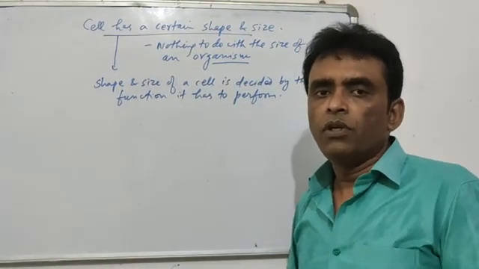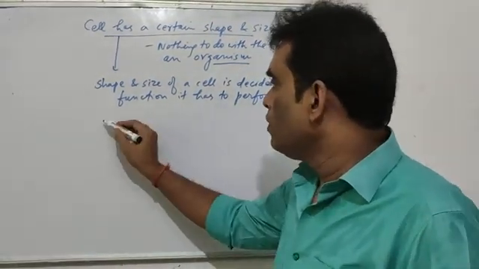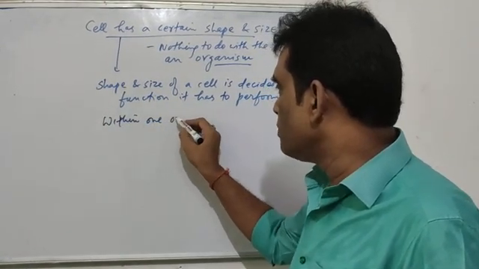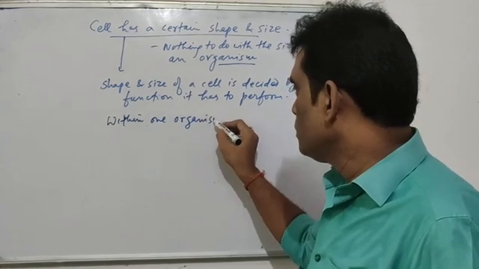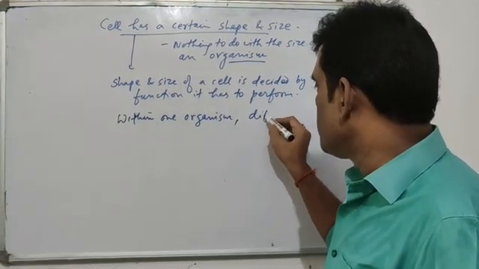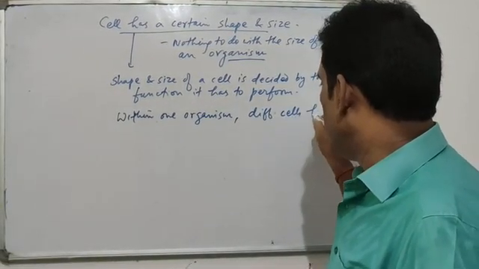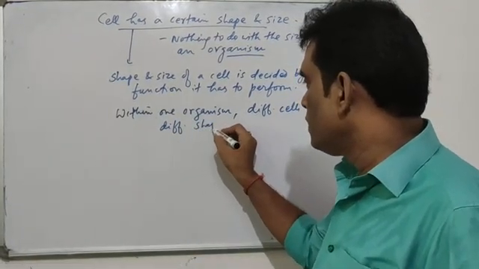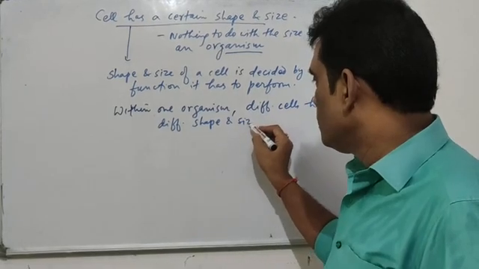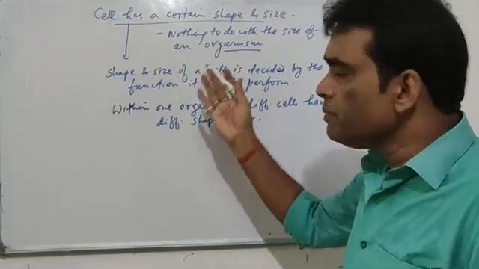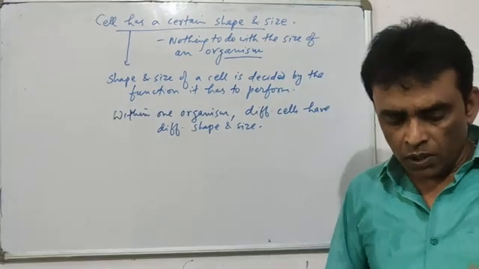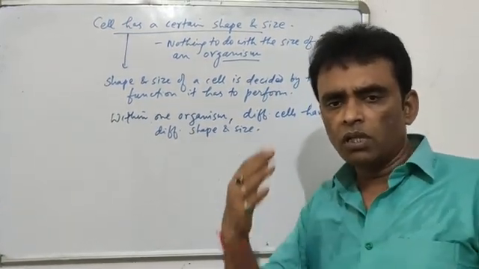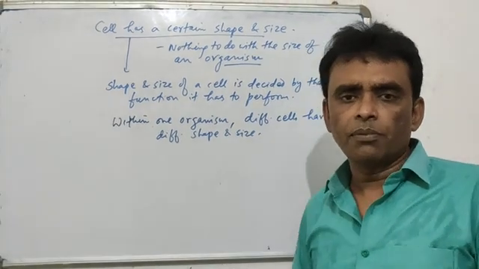So different cells, even within one organism, have different shape and size. I mean to say, when the organism changes, the cell changes. But if you are talking about one single organism, a human being, inside the human being also all the cells present in your body are not similar.